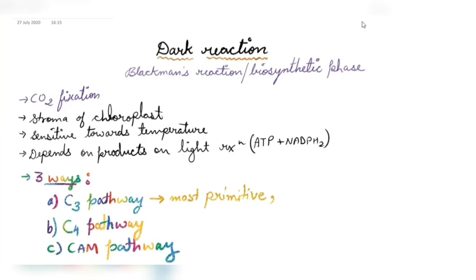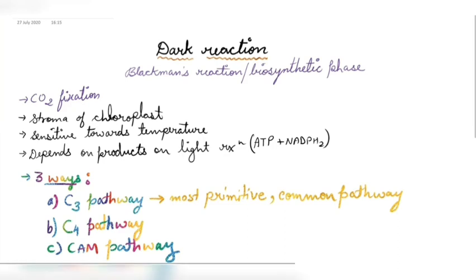Second point is that it will be seen in C4 and CAM pathway also. So we can say that it is a common pathway, because it will be seen in C4 and CAM pathway also. This C3 pathway, now we are going to start. You can take screenshots of the screen so that you will have the notes also simultaneously.